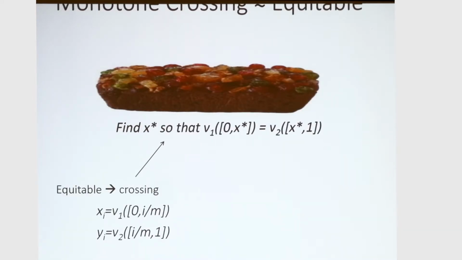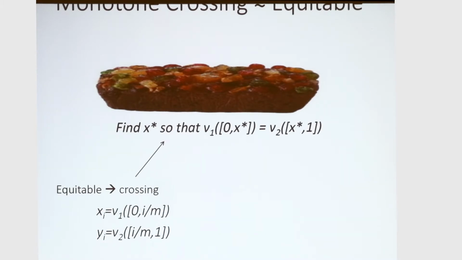Sorry, I messed up, the slide is not showing. That's supposed to show that monotone crossing is equivalent to equitable. So we give reductions both ways between monotone crossing and equitable. To remind you, equitable for 2 players with connected pieces: we want to find a point x star so that the value of player 1 for the piece from 0 to x star is equal to the value of player 2 for x star to 1.